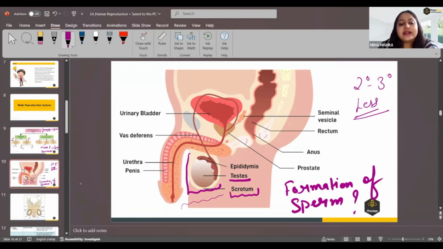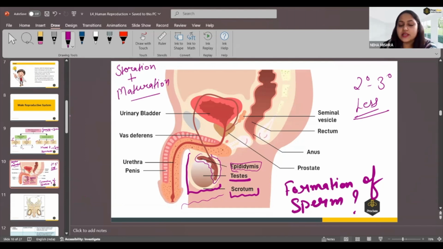Now the next part is that we can see this brownish layer formed over the testes. This particular organ, we call it a duct, and the name of the duct is epididymis. What is this epididymis basically? This epididymis helps in the storage plus maturation of sperm. As soon as the testes form the sperm, they release it into the epididymis duct. And for some time, this epididymis will store the sperm and also mature the sperm during the period of its stay in the epididymis.